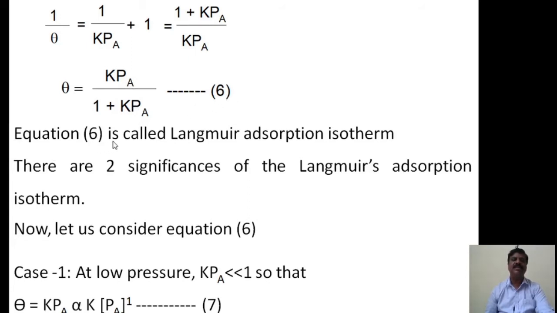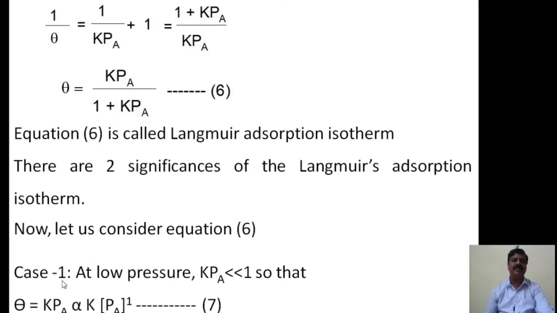This equation number 6 is called the Langmuir adsorption isotherm equation, and there are two significant terms involved in this equation, and let us consider them one by one. Consider this equation number 6.